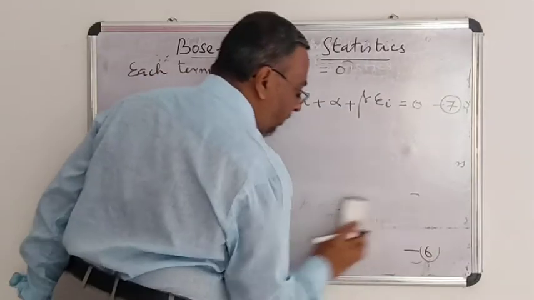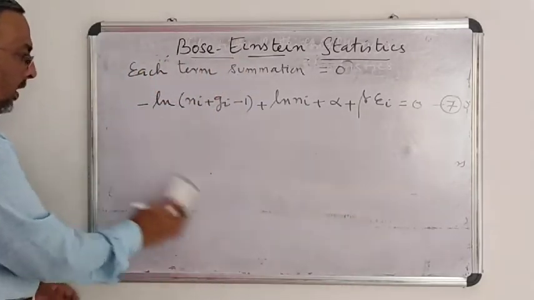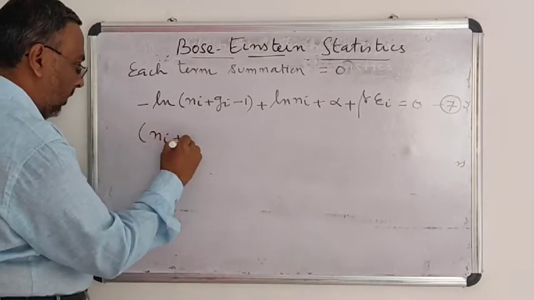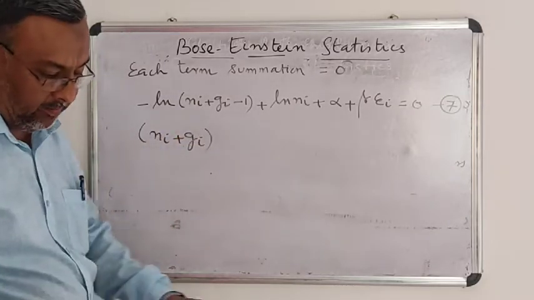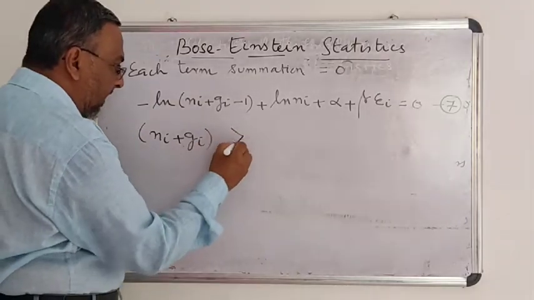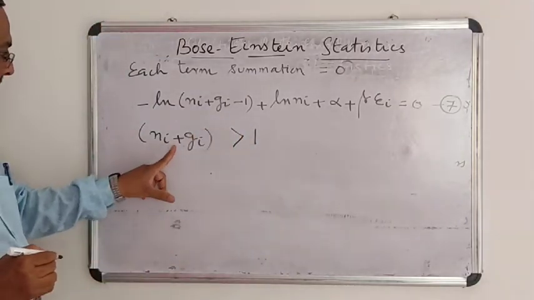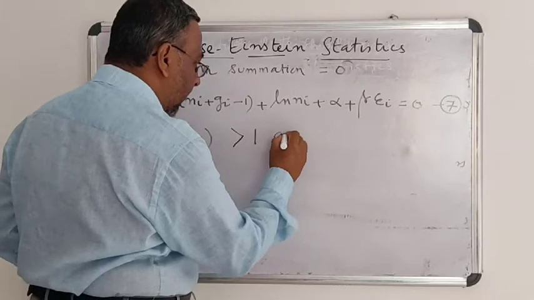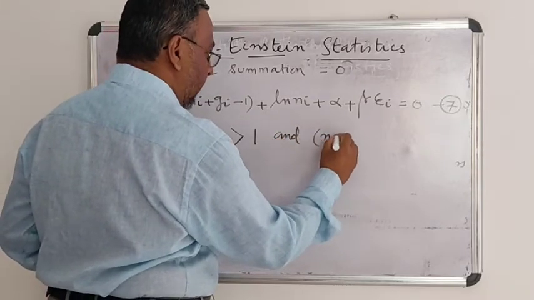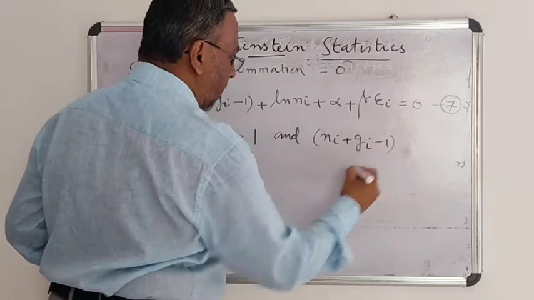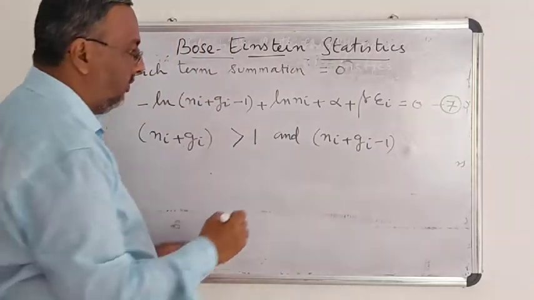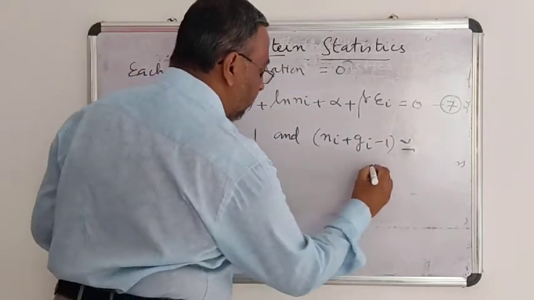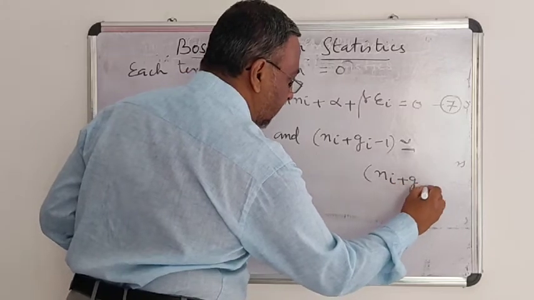Now when we compare Ni plus Gi, the sum of Ni plus Gi is always greater than 1, and therefore Ni plus Gi minus 1 will be approximately equal to Ni plus Gi.